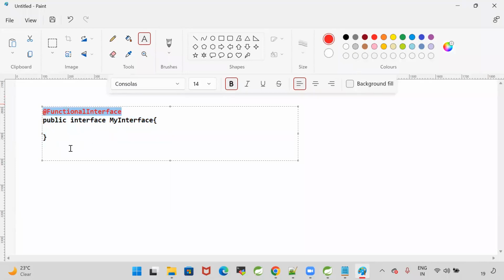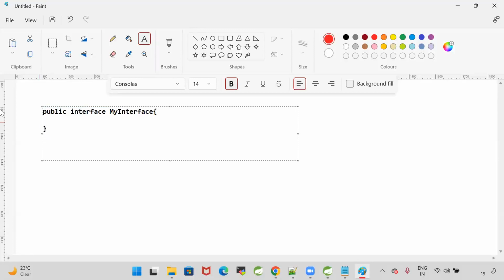We write this annotation on the interface to give an instruction to the Java compiler. Hey compiler, please check whether this interface has only one abstract method or not. If this interface has only one abstract method, then only compile. Otherwise, don't compile. That is the meaning of writing an annotation. Annotations are used to give instructions. Here, I'm writing one annotation on the top of the interface. When I write the annotation on the top of the interface, the compiler will check whether this is a functional interface or not.